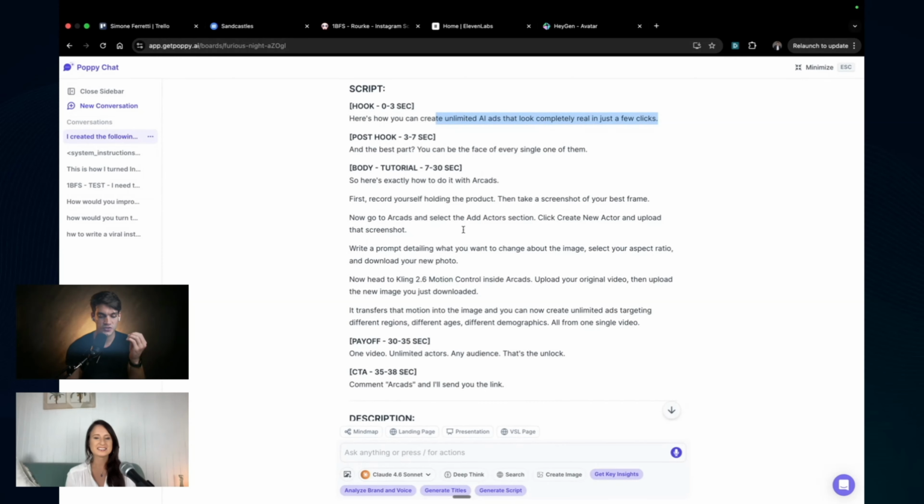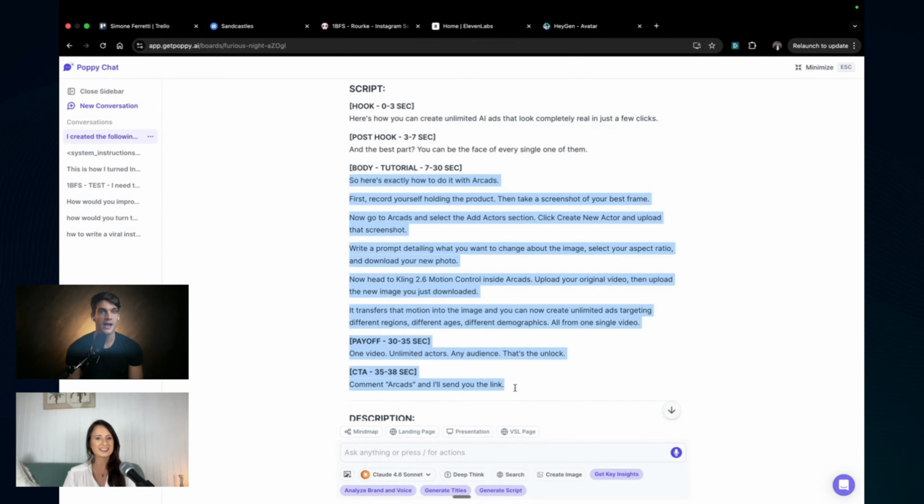First, record yourself holding the product. Then take a screenshot of your best frame. Now go to Arcuts and select the Add Actor section. So it knows already everything that has been done and how you do it. Isn't it crazy? It's so cool.